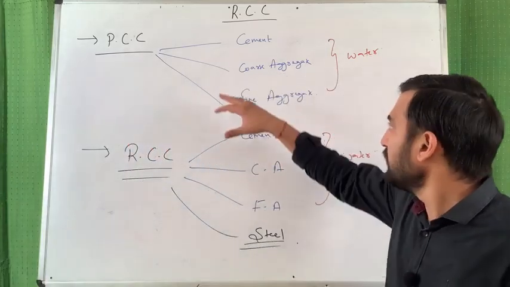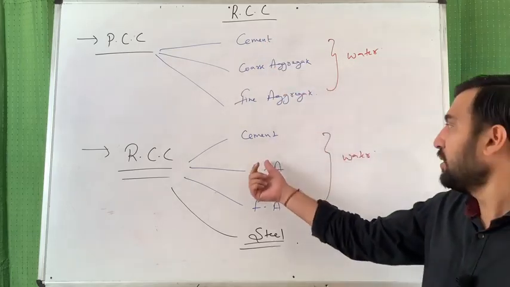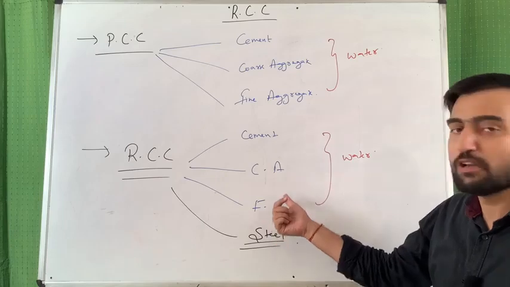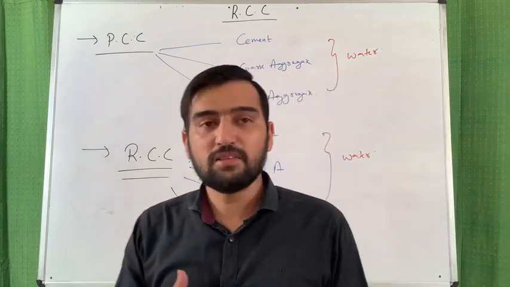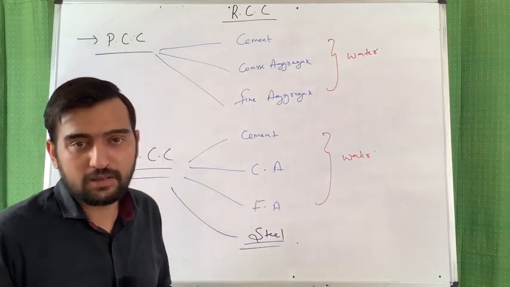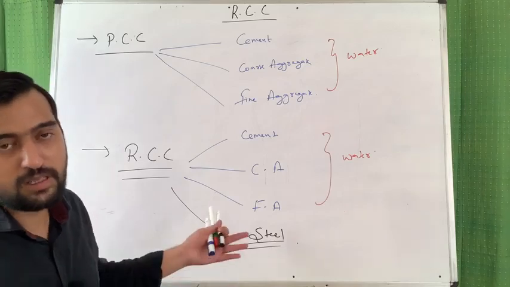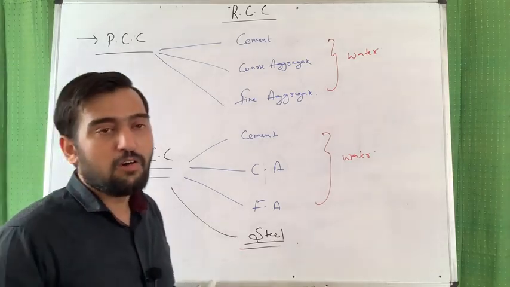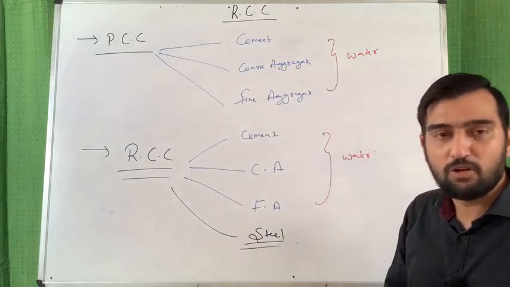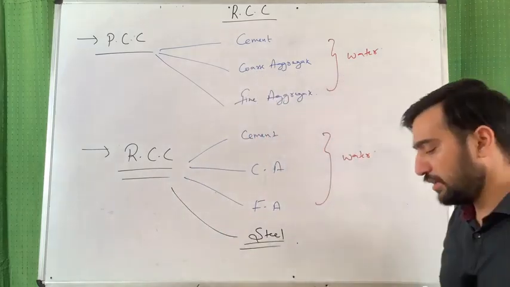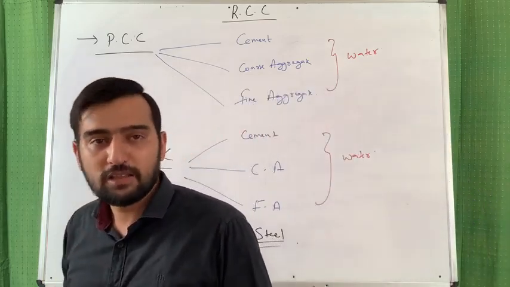So to overcome the limitations of PCC, we are going to RCC, means we are simply mixing our normal conventional PCC with steel. So by doing this, we are enhancing the strength of the concrete. And who is actually enhancing the strength? Steel. In which zone? Tension zone. Now the thing is, why is tension occurring in the concrete? Why is tension there in the concrete? So friends, tension in concrete may be generated due to various reasons.